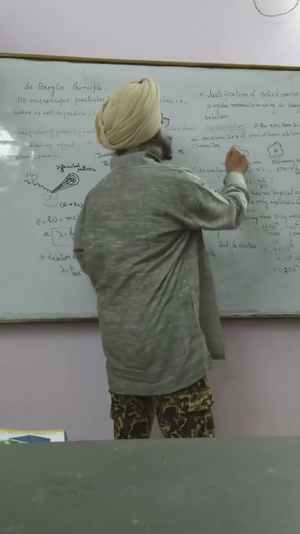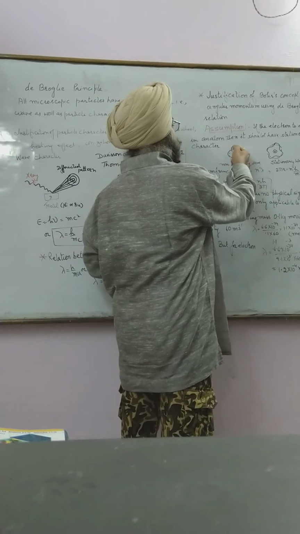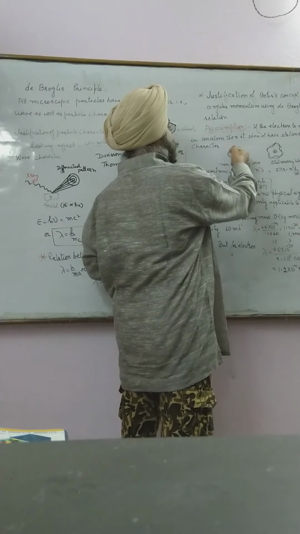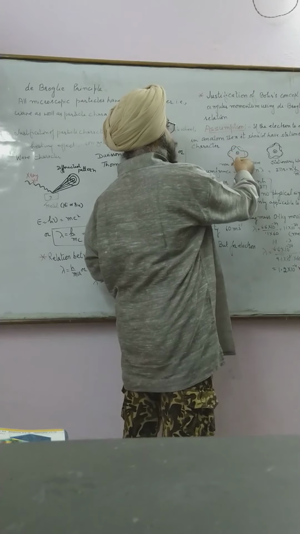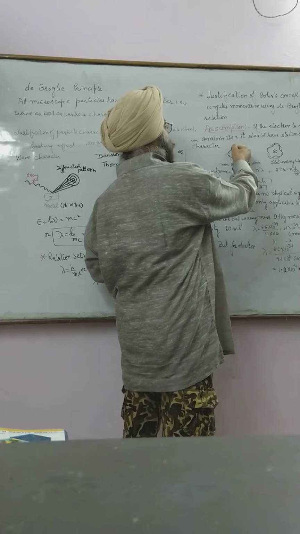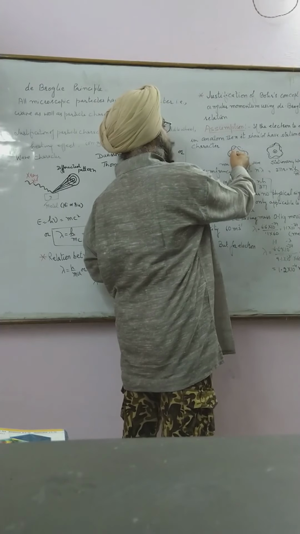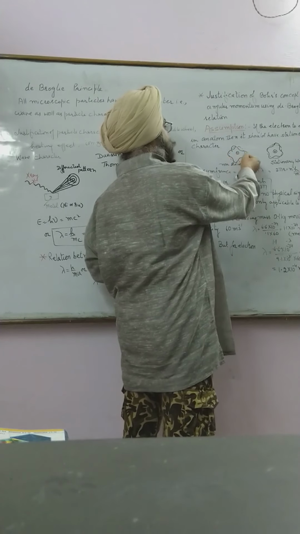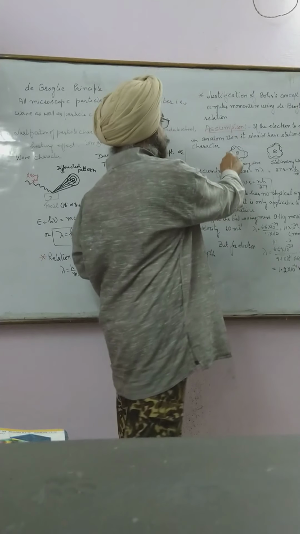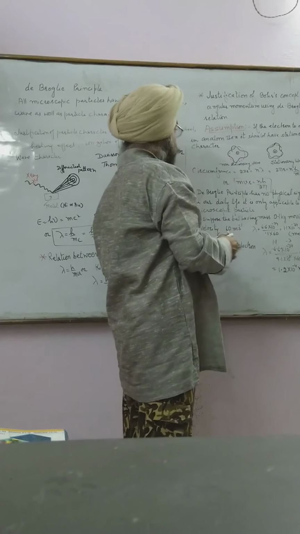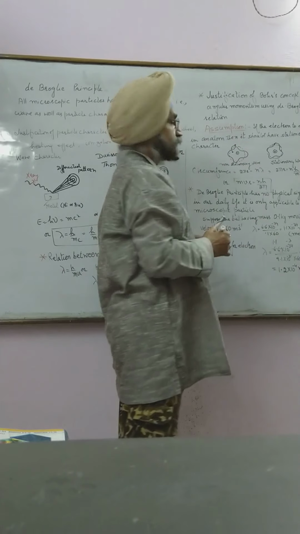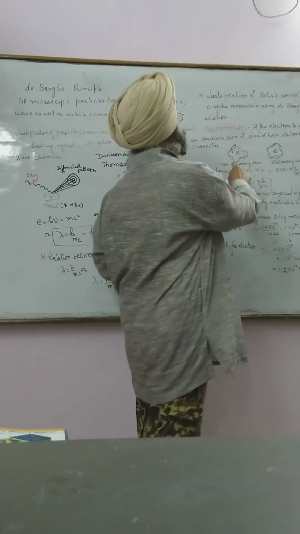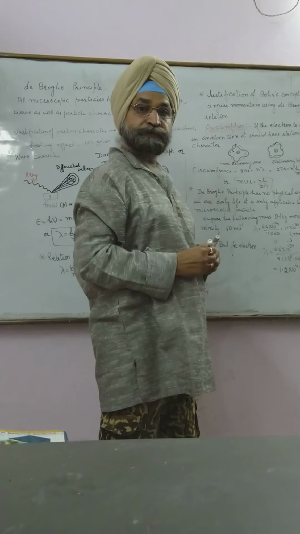So this is the nucleus, this is the orbit, but if this is the path adopted by the electron, then you will not get the crest and trough at the same position because the ends are not fixed. So this is a non-stationary wave.